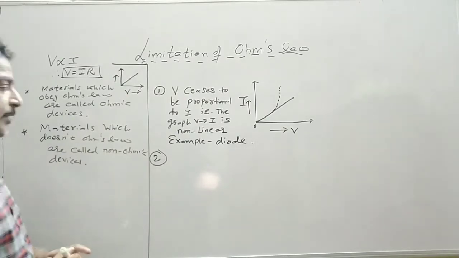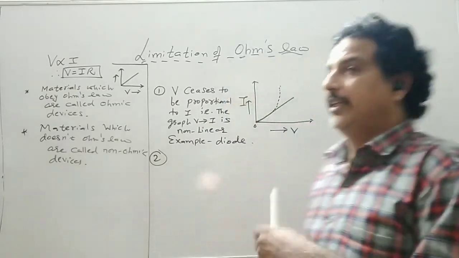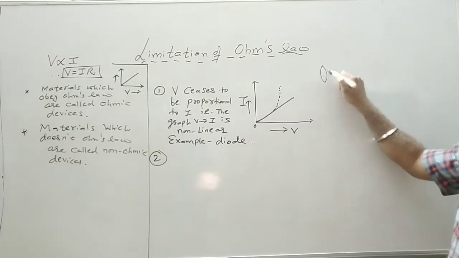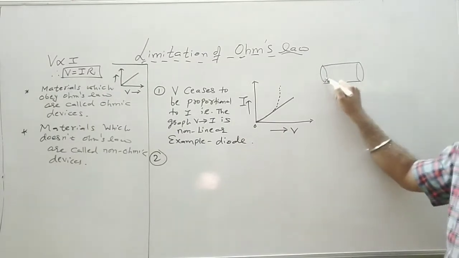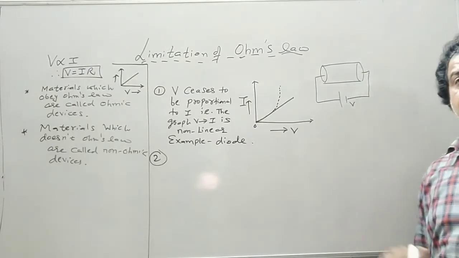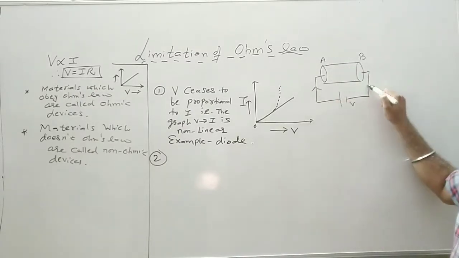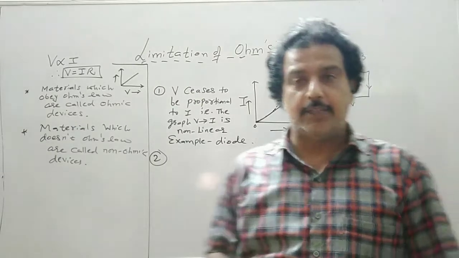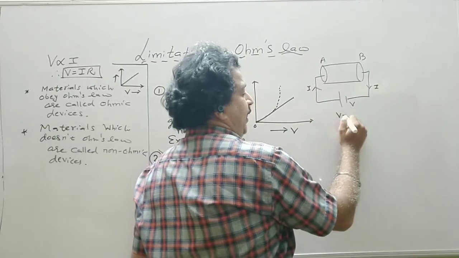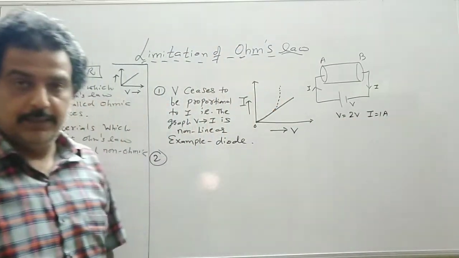Second, the relation between V and I depends on the sign of V. Now what does it mean? Suppose we have a conducting material, and I connect a battery or a cell, say V, then the current is flowing from cross section A to cross section B. This is the direction of the conventional current. Now suppose for V equal to 2 volt, the current obtained is 1 ampere.